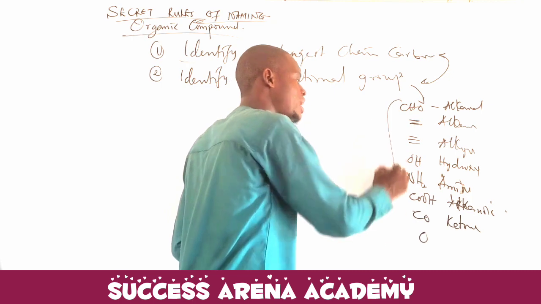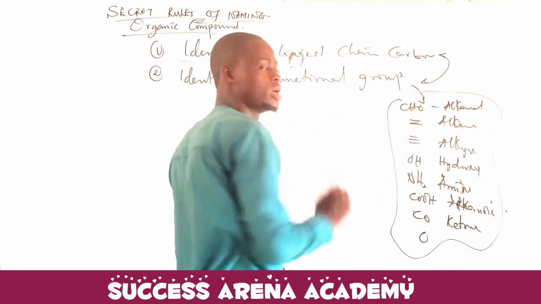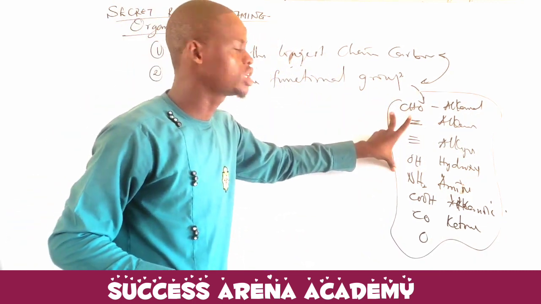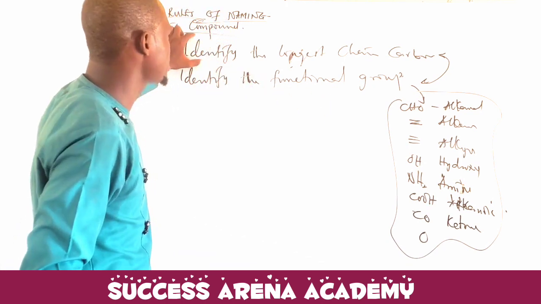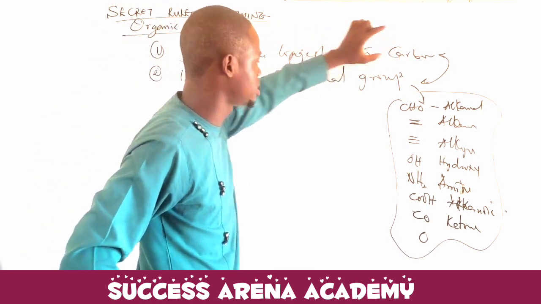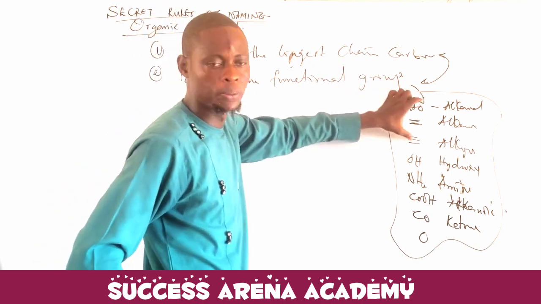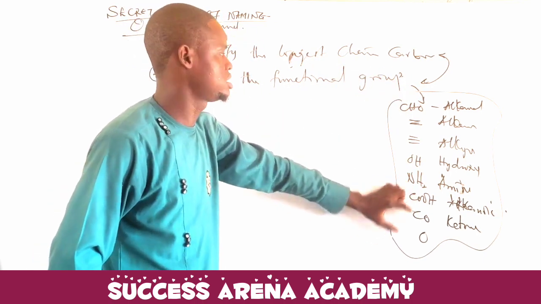Now take note, these are likely functional groups that you might see in JAMB. So with these functional groups, the first thing is for you to identify the longest chain. If you know the longest chain, then identify the functional group. If there is any of these functional groups, it determines the name.